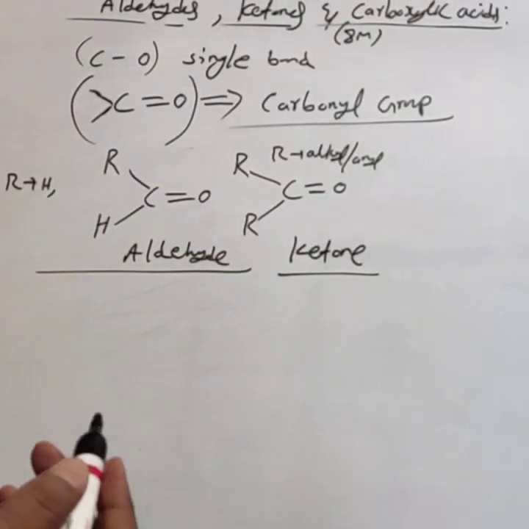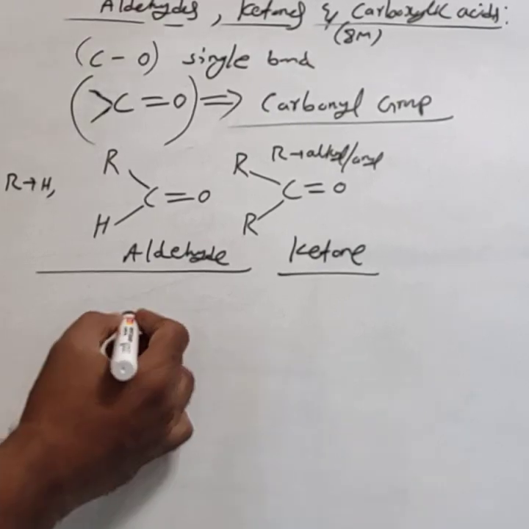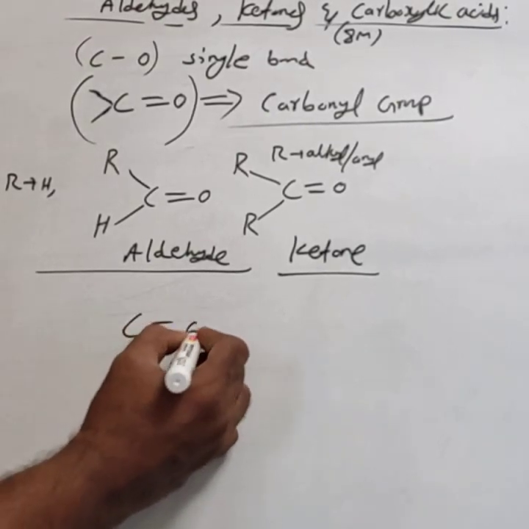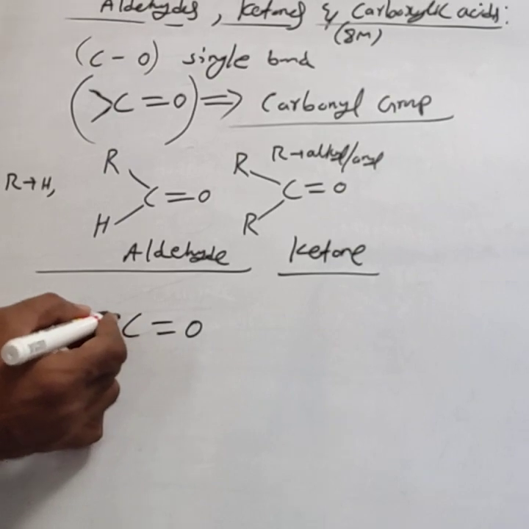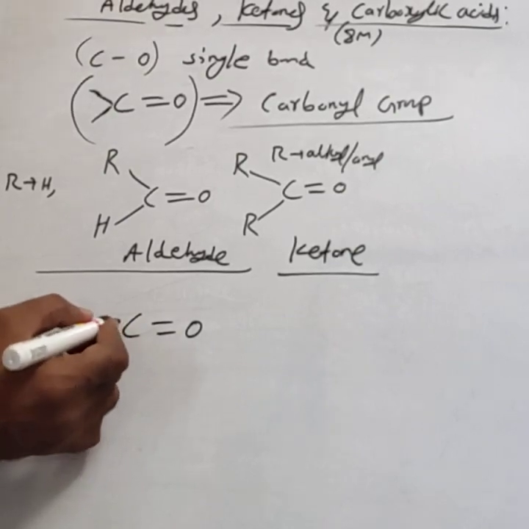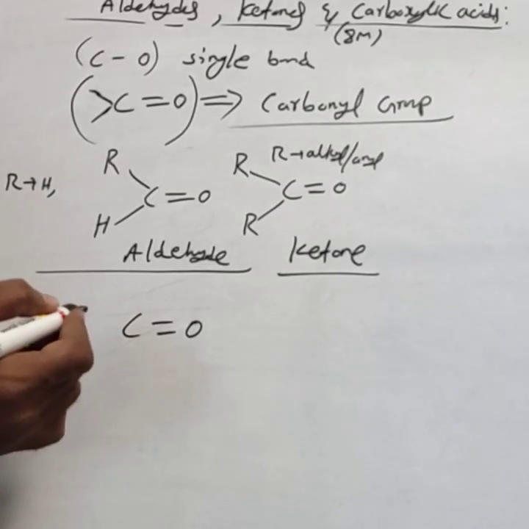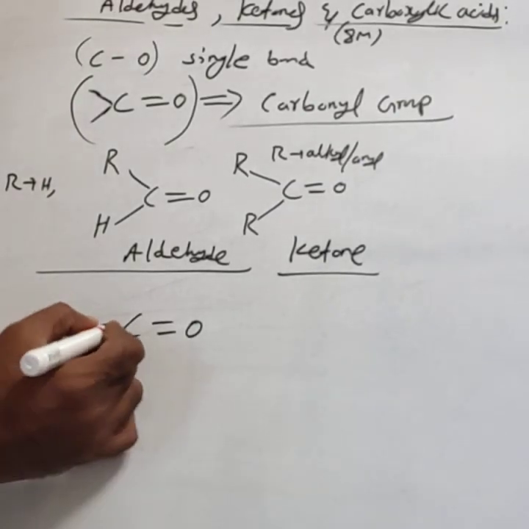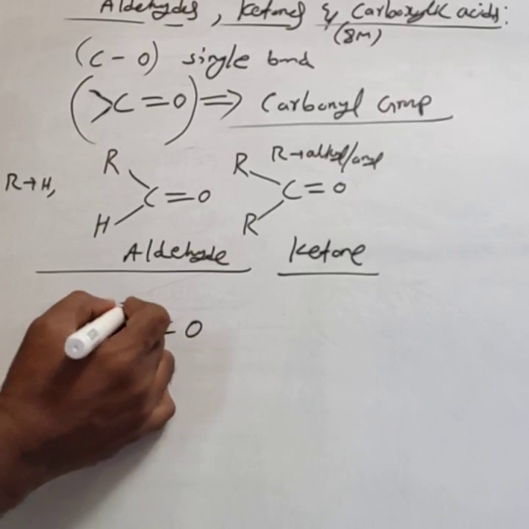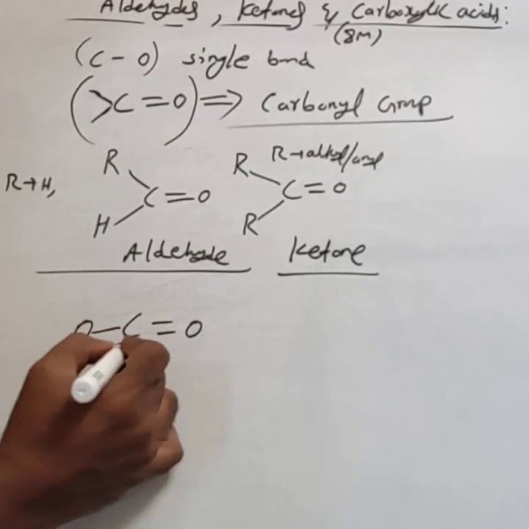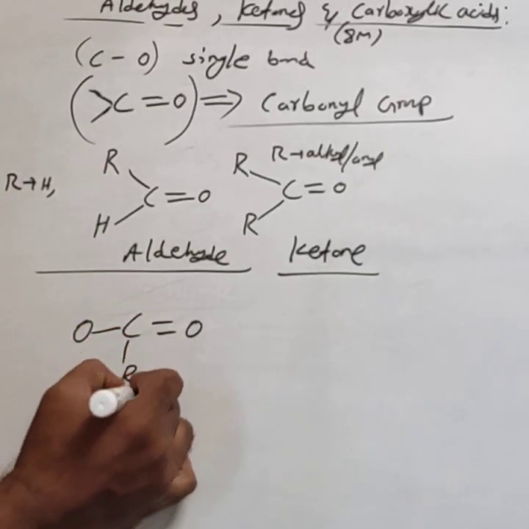In some cases, the carbonyl group is further bonded to an oxygen atom, that is RCO, O, and the other valency by an R group.